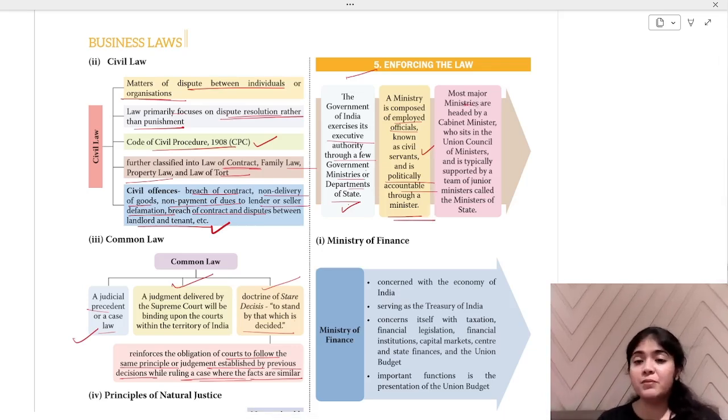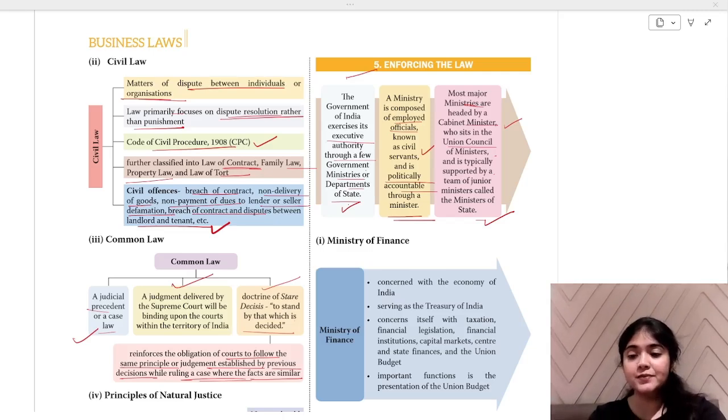Most major ministries are headed by a cabinet minister. A cabinet minister heads the major ministries, sits in the Union Council of Ministers, and is typically supported by a team of junior ministers called Ministers of State. Under your cabinet minister, there are various ministers of state. Okay, clear till here? Great, let's go ahead.